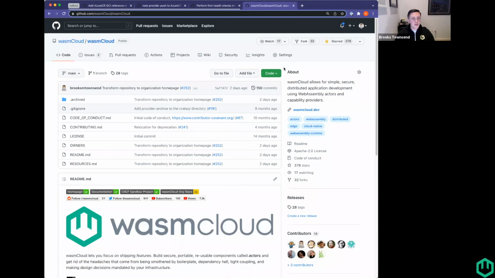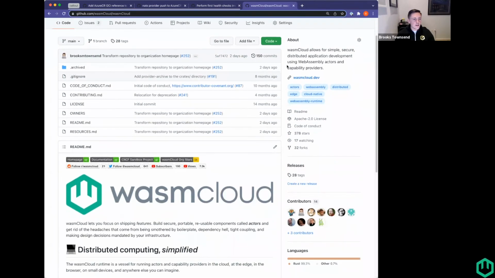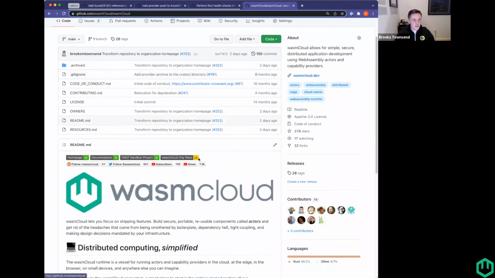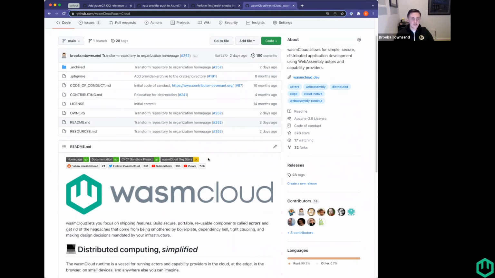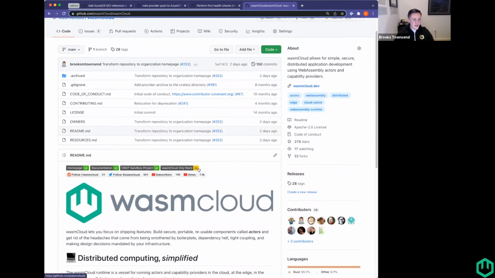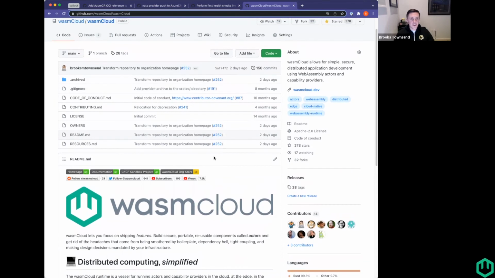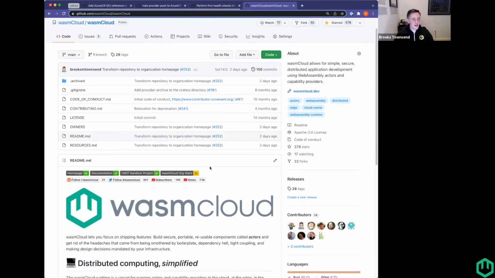But one thing that I noticed when I came over here the other day is that if you take a look at this little shields.io badge here, wasmCloud recently surpassed 1,000 org stars. So hooray for that. Across all of our repositories, we've got 1,000 stars. Right when I put the badge in, it was like 997, so I knew it was coming soon. So that's just pretty exciting.